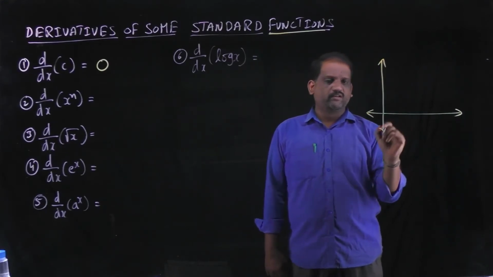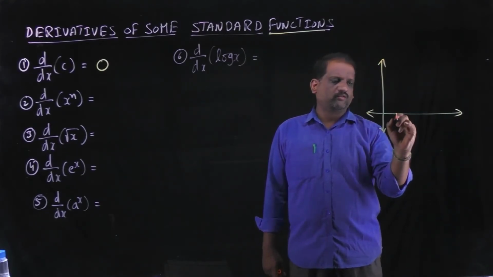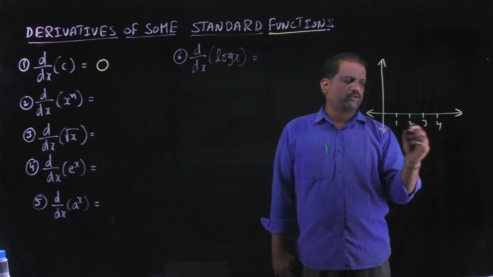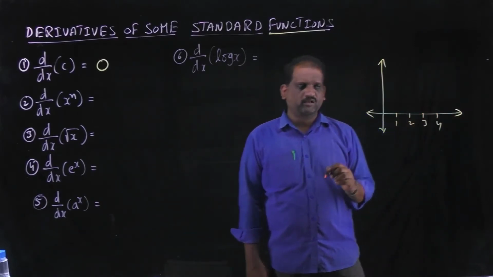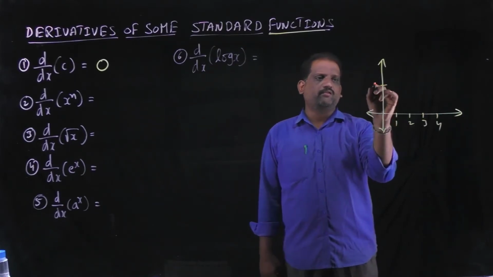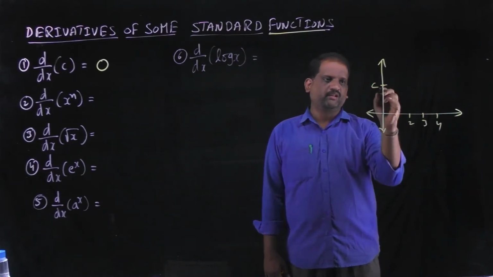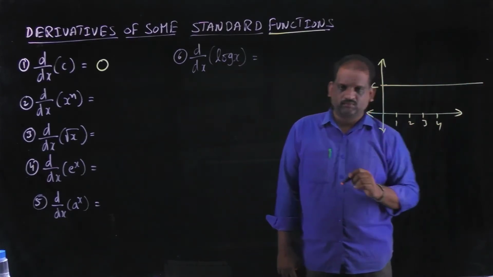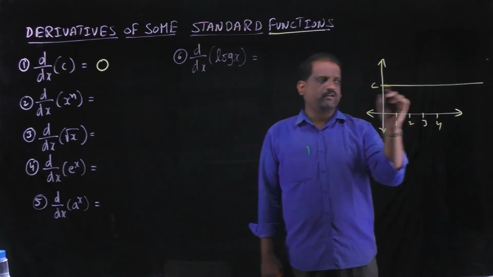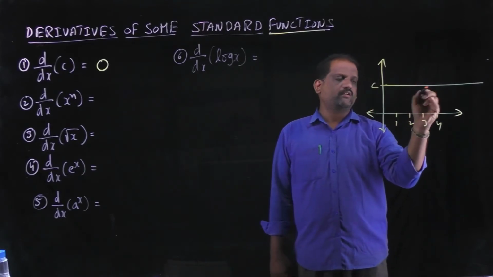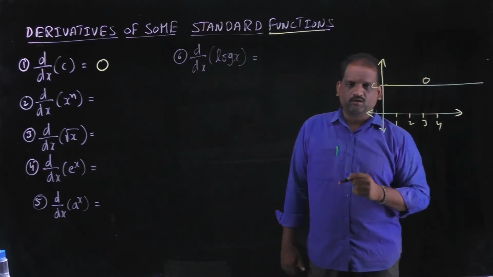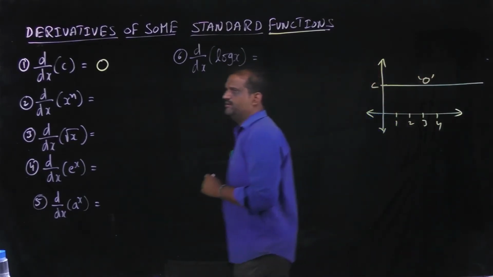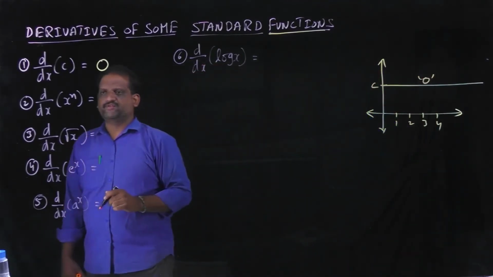If a function is constant, then we substitute x equal to 1, 2, 3, 4, any value, we get only a single constant answer, that is C. Then this curve is a straight, horizontal line. So the slope of the horizontal line is 0. Then derivative of constant is 0.